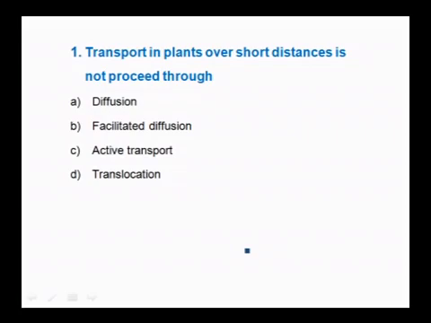The first question is, transport in plants over short distances does not proceed through, whether it is diffusion, facilitated diffusion, active transport or translocation. Diffusion is a short distance transport mechanism, and it is a passive type, and facilitated diffusion is also used for short distances. So, that is also not correct.